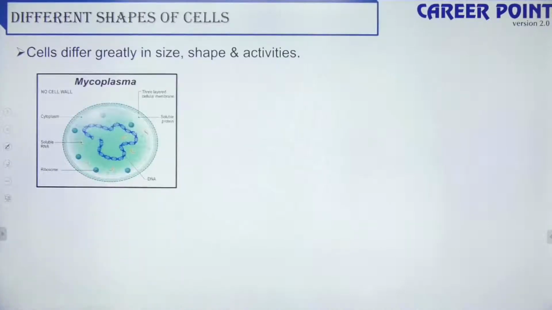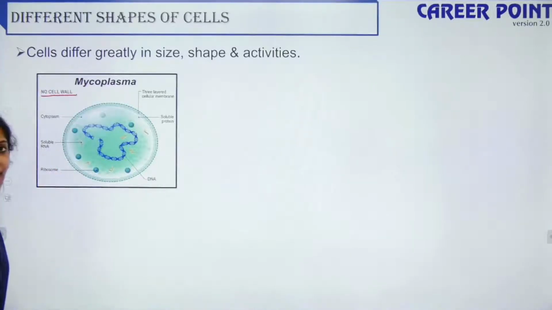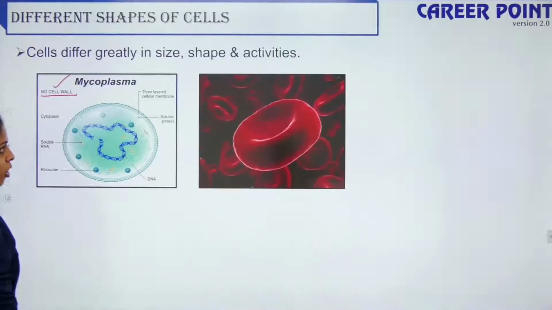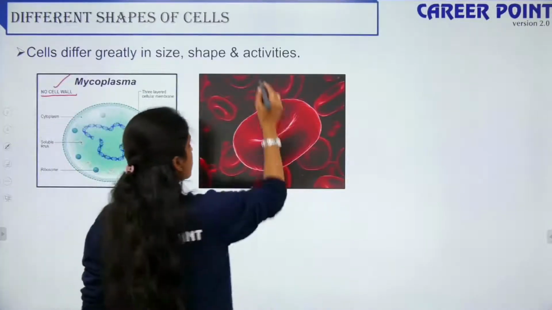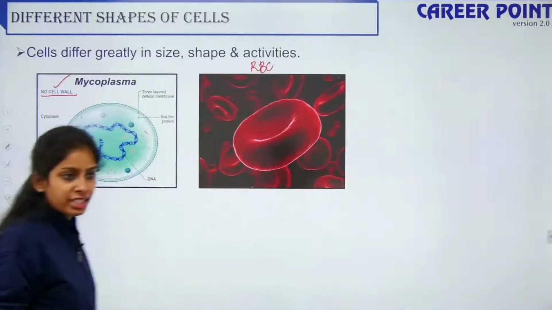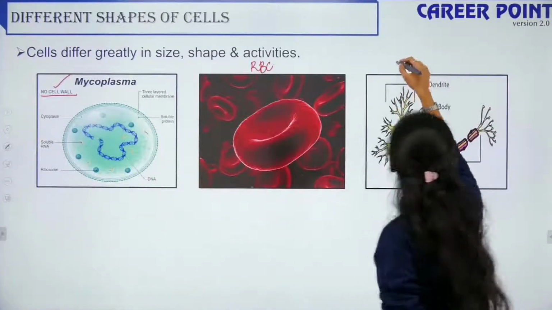Your mycoplasma is a prokaryote, and if you look at the mycoplasma, it has no cell wall. Though it is a prokaryote, bacteria have a cell wall, right? Gram positive, gram negative have a cell wall. But your mycoplasma has no cell wall, but look at the shape of the cell. This is your human RBC, so look at the shape of the cell. Depending upon their activity, the cell takes its form, and this is the structure of your neuron.